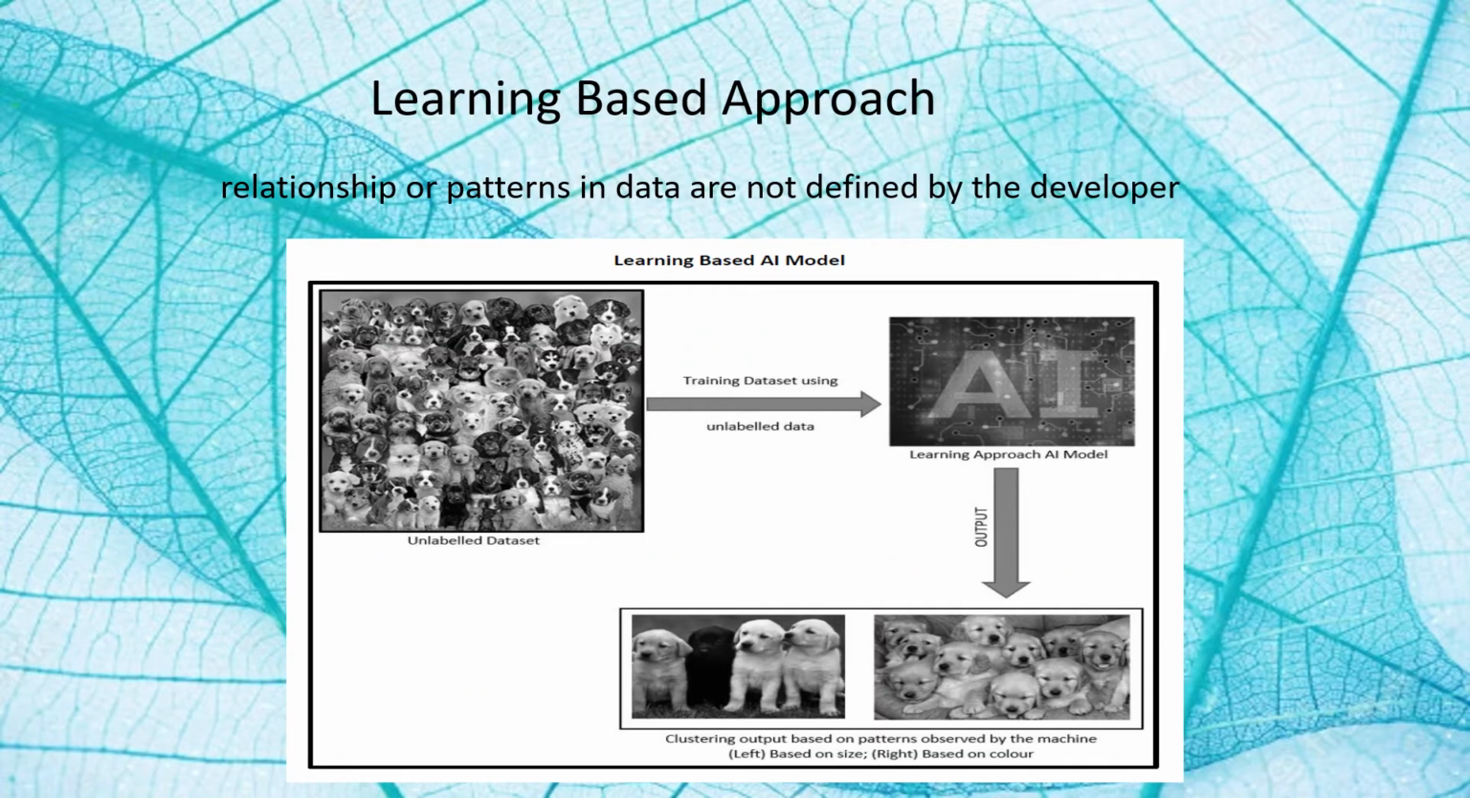This is another model, that is the learning based approach, where the relationship or patterns in the data are not defined by the developer. In this approach, random data is fed to the machine and it is left to the machine to figure out patterns and trends out of it. Generally, this approach is followed when the data is unlabeled and too random for a human to make sense out of it. Thus, the machine looks at the data, tries to extract similar features out of it and clusters same data sets together.